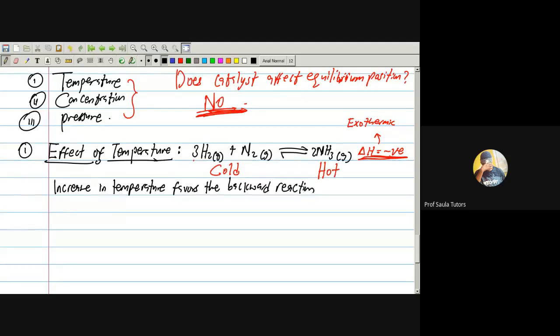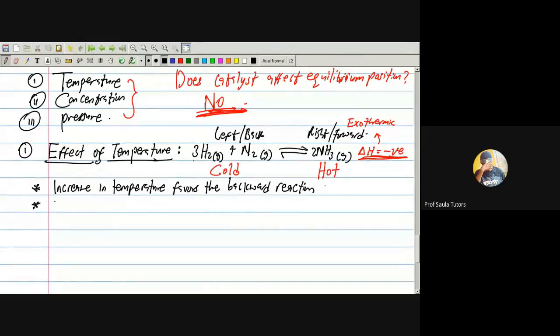You see, there are several ways you can use to say this. You can say increase in temperature favors the backward reaction, or you say increase in temperature shifts the equilibrium position to the left. This is left or backward. This is right or forward. Exactly. So increase in temperature favors what? The backward reaction. Yeah, correct.